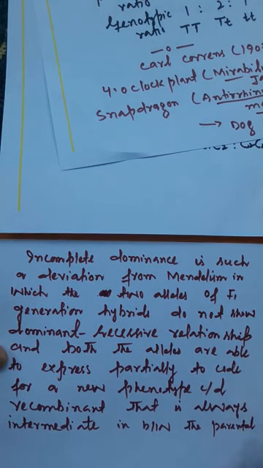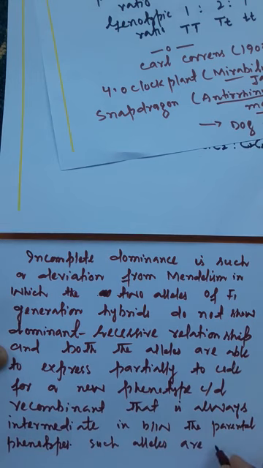So this is how you define what incomplete dominance is. Such alleles are accordingly called, so these two alleles in F1 hybrids are accordingly called semi-dominant alleles.